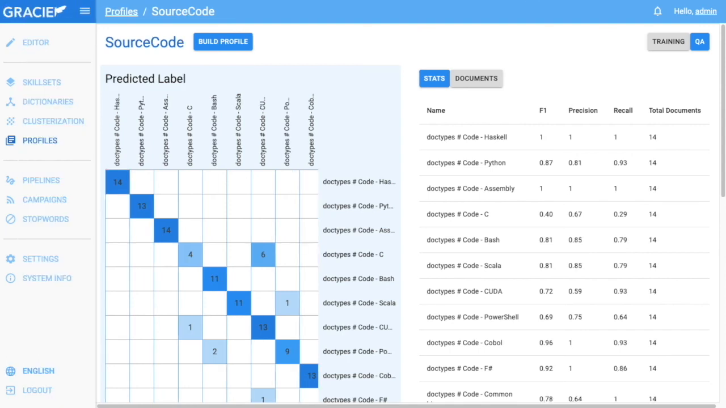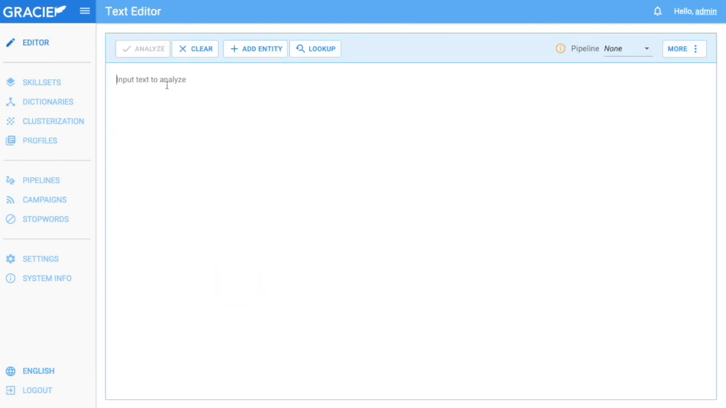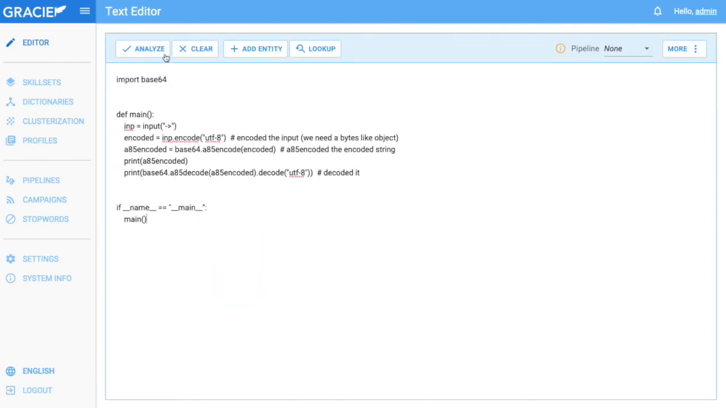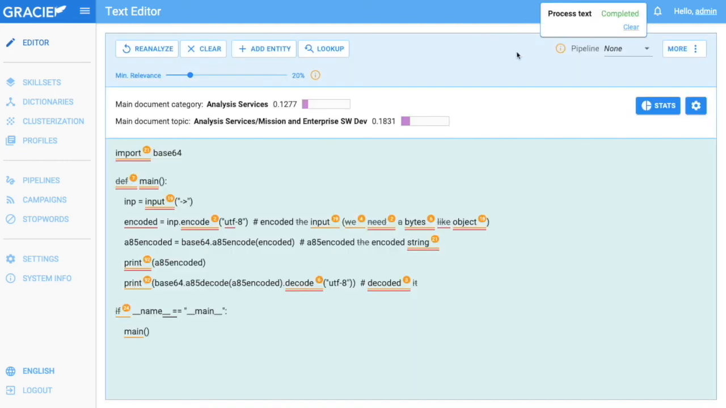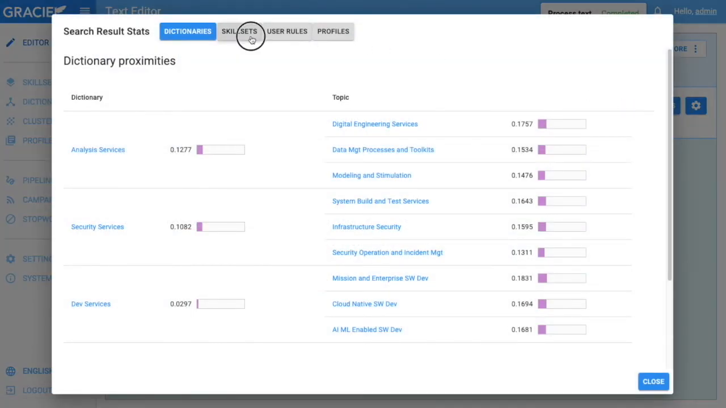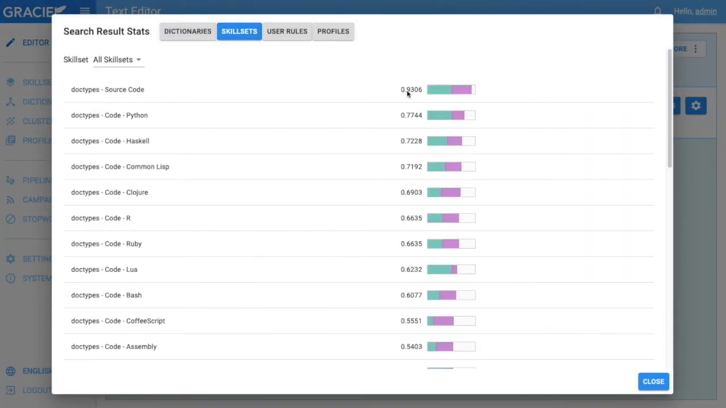If you're satisfied with your F1 scores, you can see your profile in action in the text editor. Paste in some text of one of the features that you specified and analyze the text to see your new model. If we look at the skill set's results, we find that it's correctly classified this as source code, but the particular language, Python, is very close to a lot of other languages. This is the reason why we built source code profile in the first place.